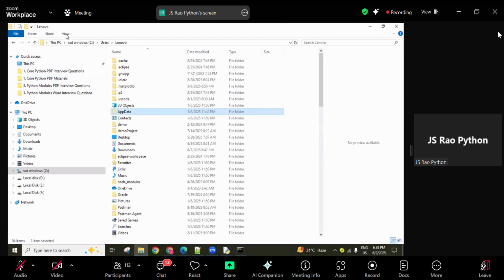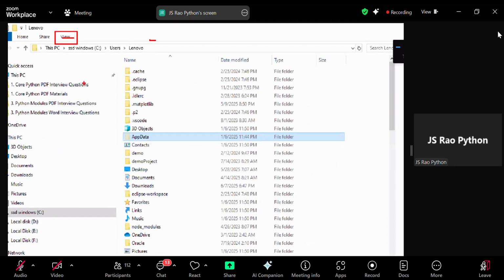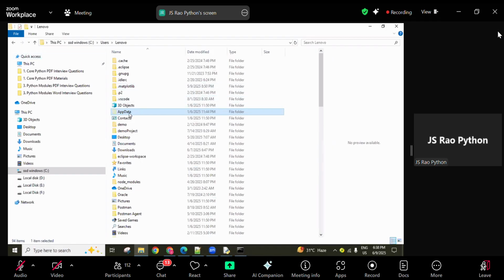Depending on your laptop version, guys, for some people it shows like this, and for some people a hidden items eye symbol shows. By clicking that hidden items, you can enable it. If you don't know how to enable it, simply search on the internet how to enable hidden items, and you will get it.